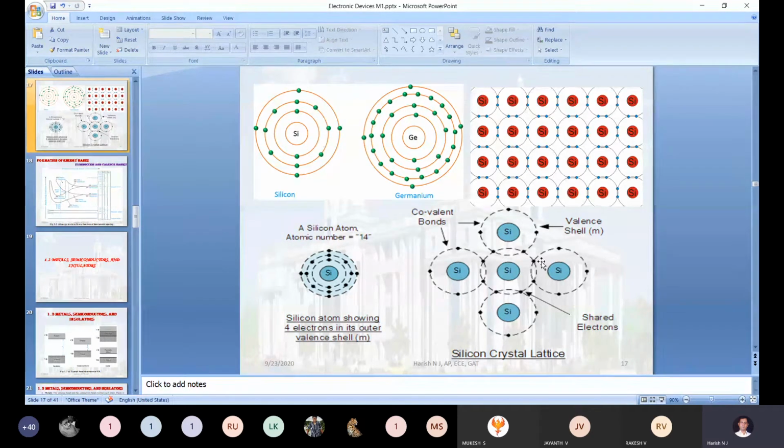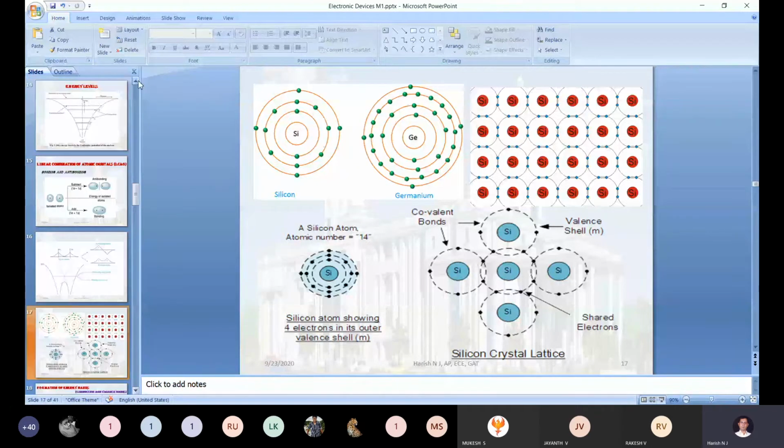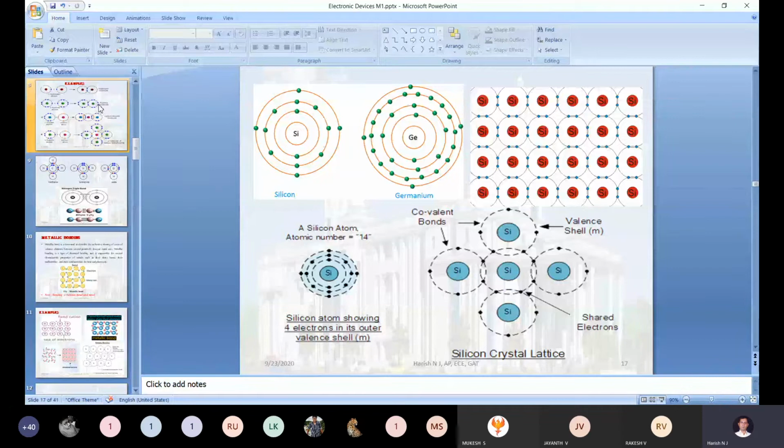Correct. So if you provide a little bit of energy to these electrons, out of 4 valency electrons, the electron having a little higher energy will easily come out of that particular orbit. At the same time, that particular electron can share 1 or 2 electrons with the neighbor atom also. Now let's go for the definition as well as the example of the covalent bonding.